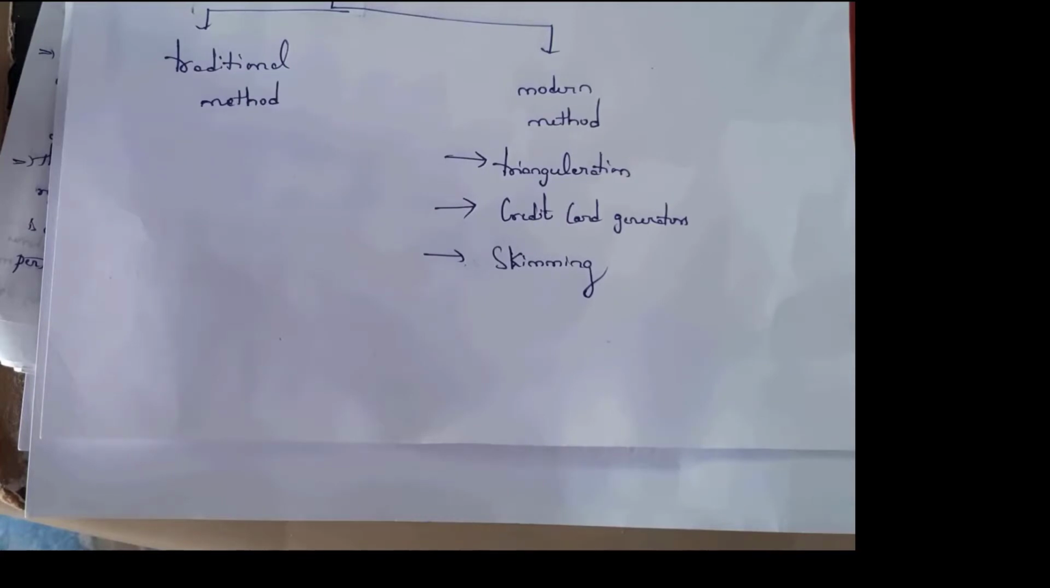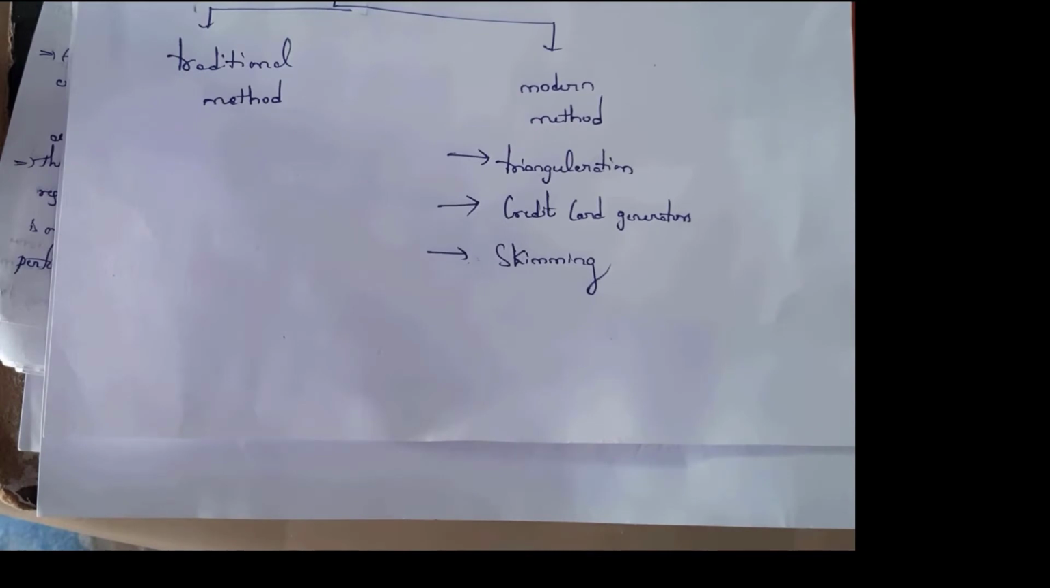Next one is modern method. See, in modern method, hacker tries to create new credit cards. Hacker copy data from one credit card to another credit card. All these activities are performed in modern method. See, modern method is further classified into three types.